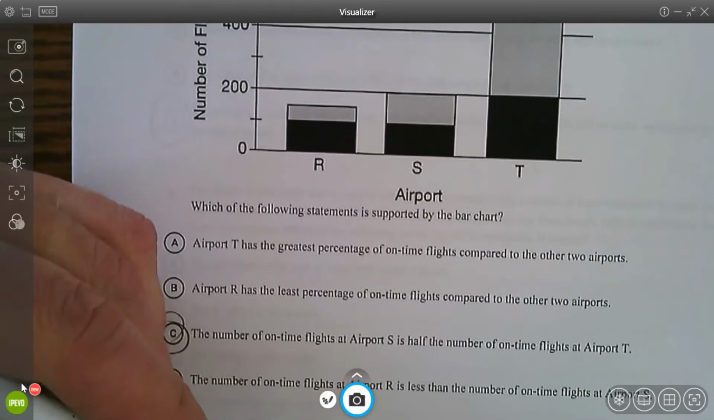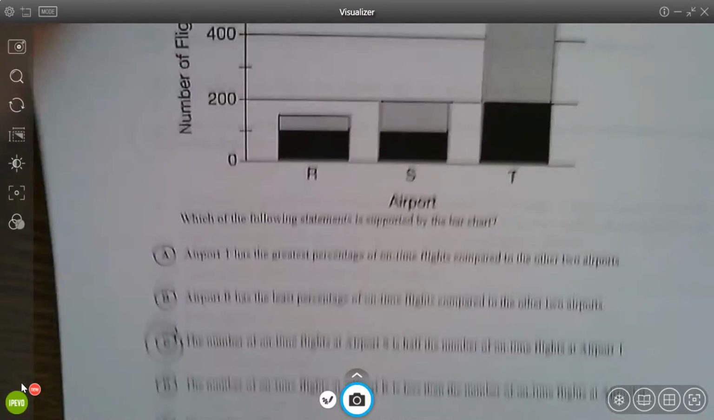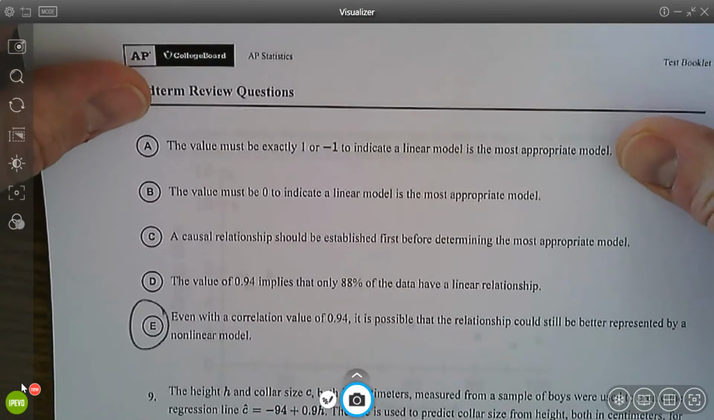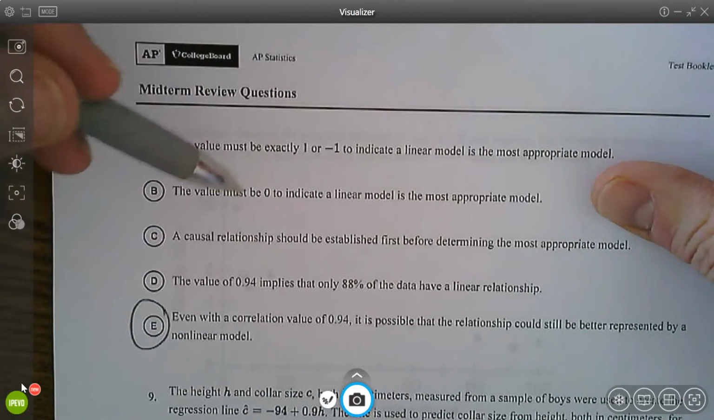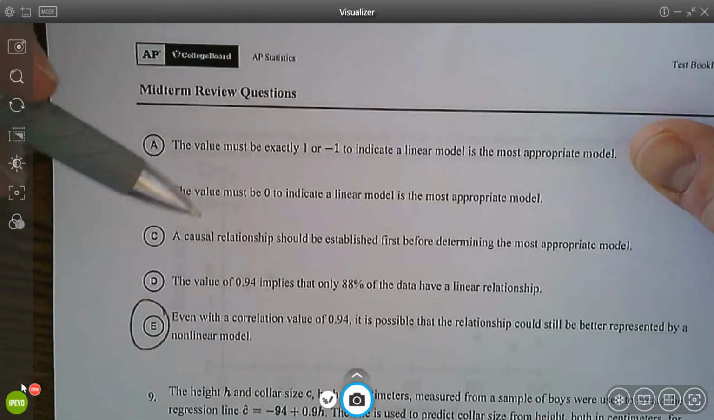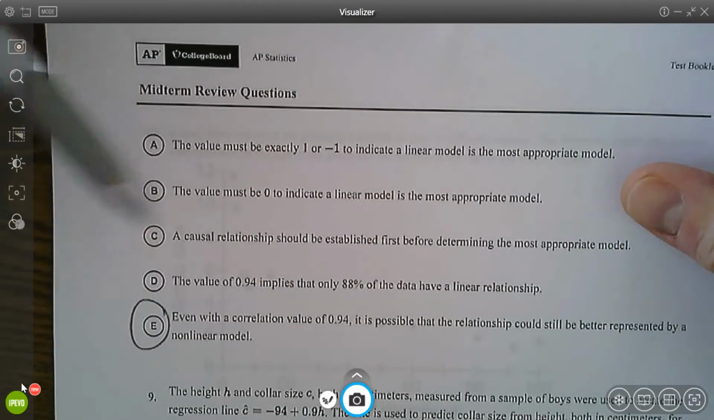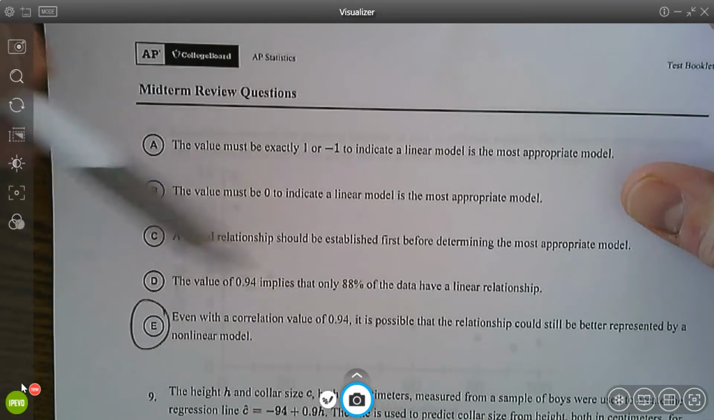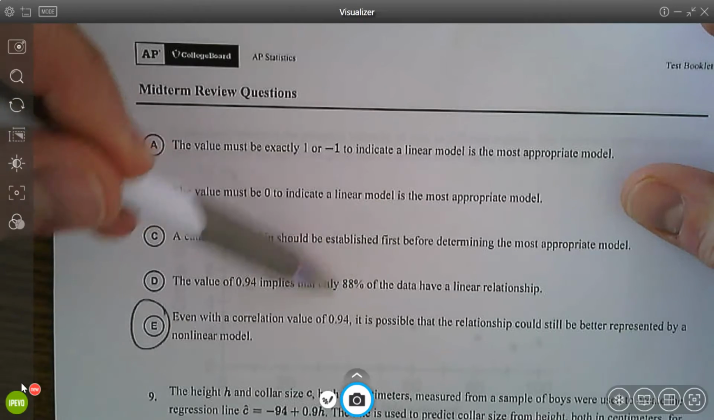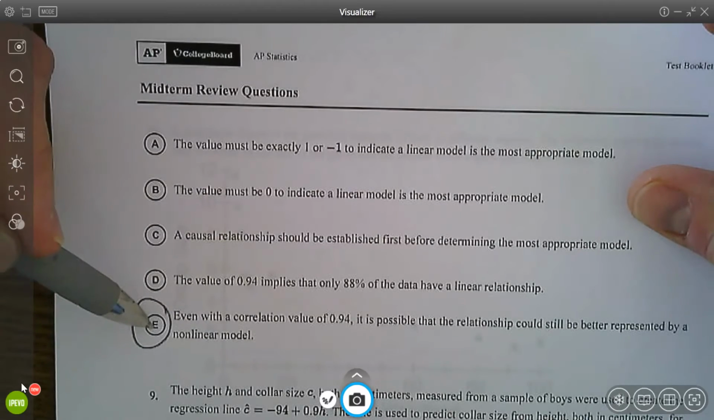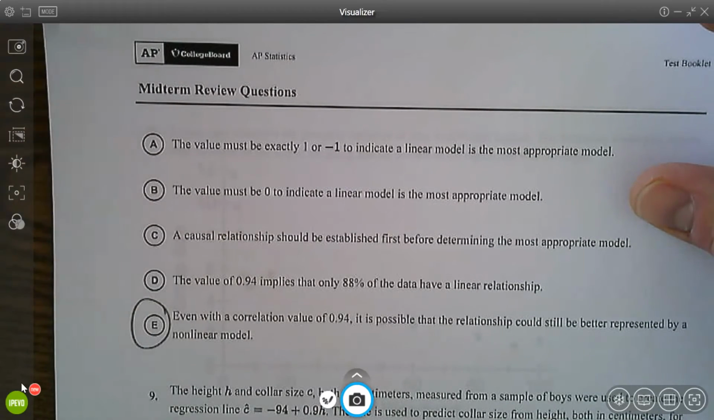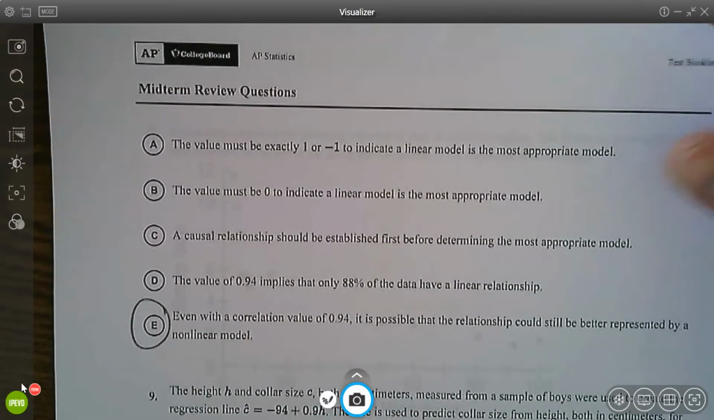All right, correlation is 0.994. Why does that mean the linear model might not be appropriate? A doesn't make sense. You can have a correlation other than those two where you have a linear model that's appropriate. A correlation of 0 means really you have no linear association. We don't need cause and effect. I believe they're just squaring the 0.94 to get this, your coefficient of determination. Your correlation, remember, it measures the strength and direction of the model. We don't know if it's a linear model or not. It could be curved, so that's why the answer is E.